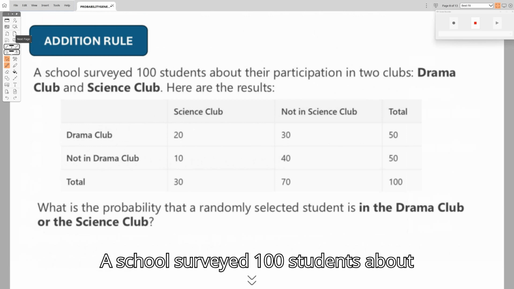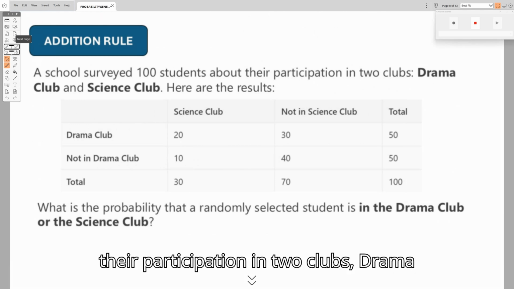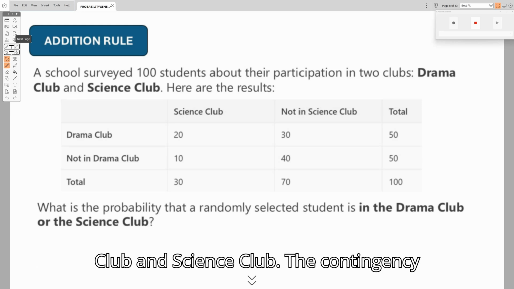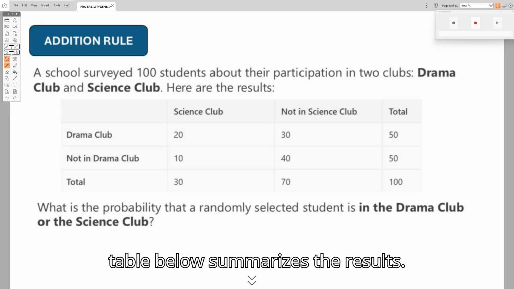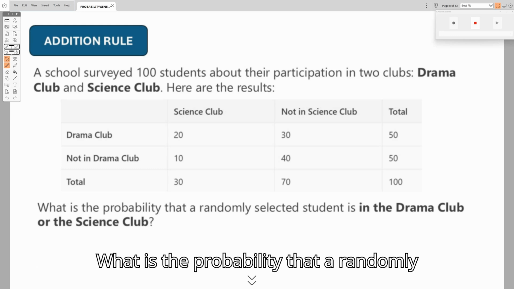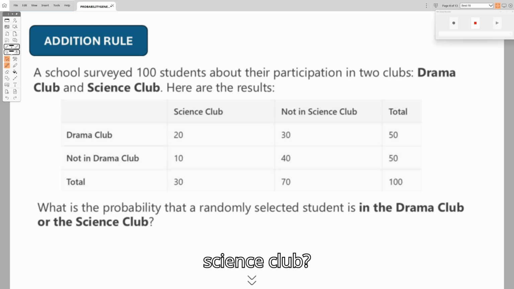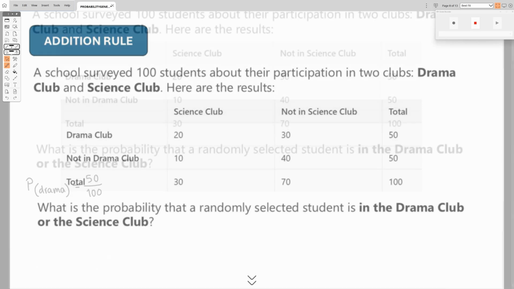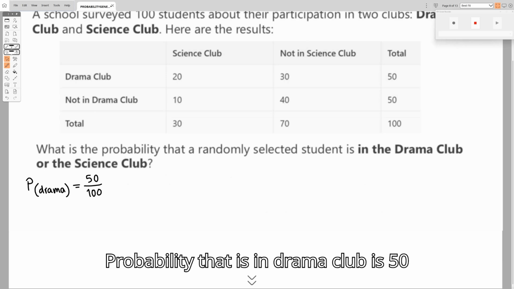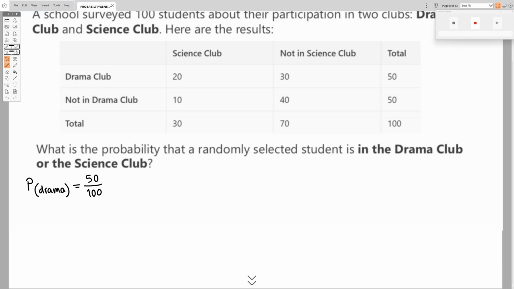A school surveyed 100 students about their participation in two clubs, Drama Club and Science Club. The contingency table below summarizes the results. What is the probability that a randomly selected student is in Drama Club or in Science Club? Probability that is in Drama Club is 50 out of 100.